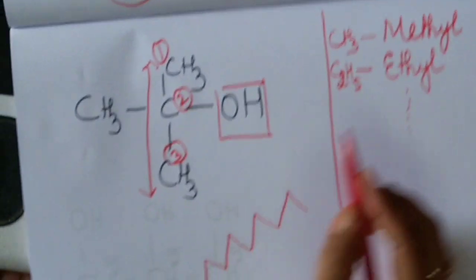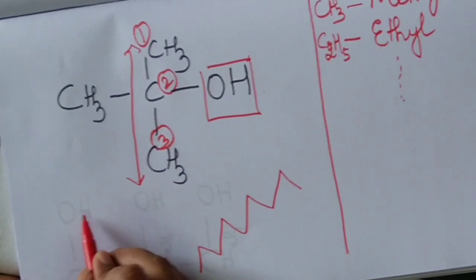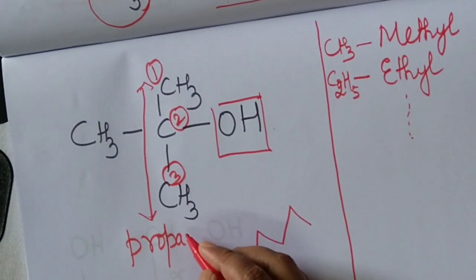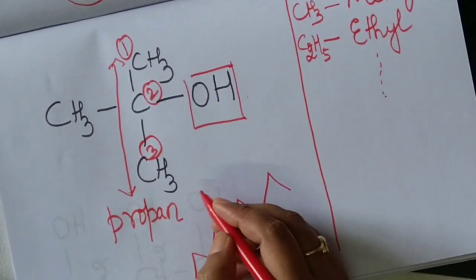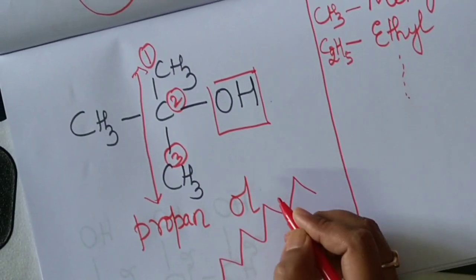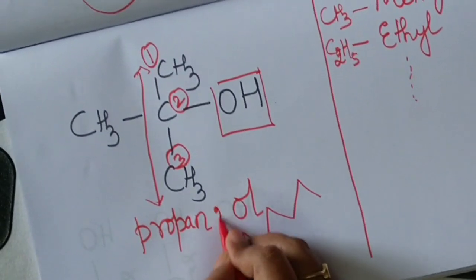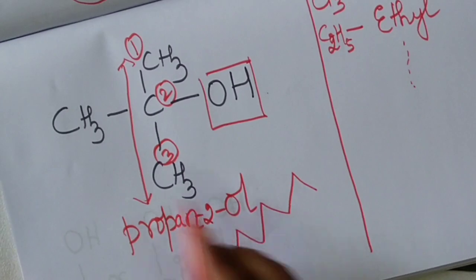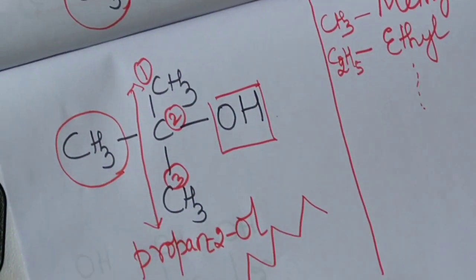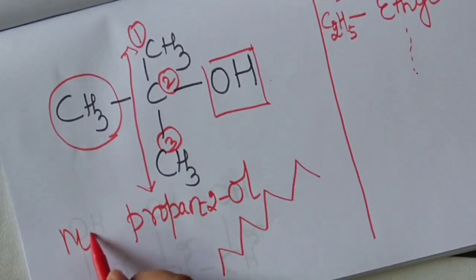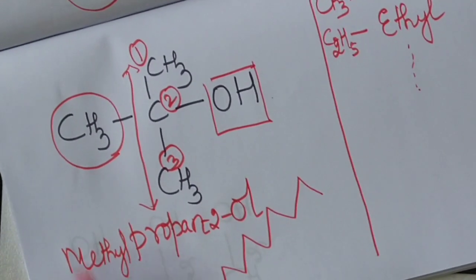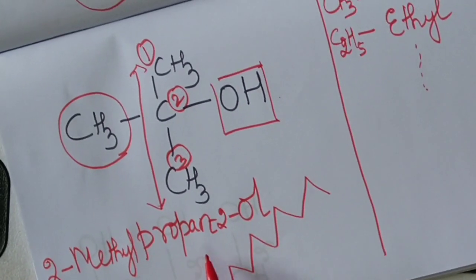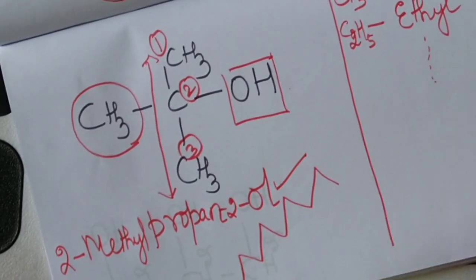Root word, and what is root word? Pro. Single bond. AN. OL. Where is OH sitting? On carbon number 2. So it is propan-2-ol. But we do have a guest on carbon number 2. What is the name of the guest? Methyl. Where is he sitting? Carbon number 2. So it is 2-methyl propan-2-ol.